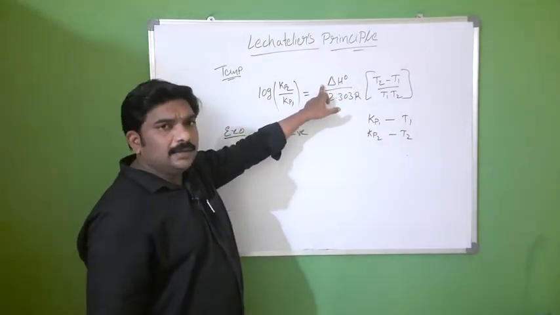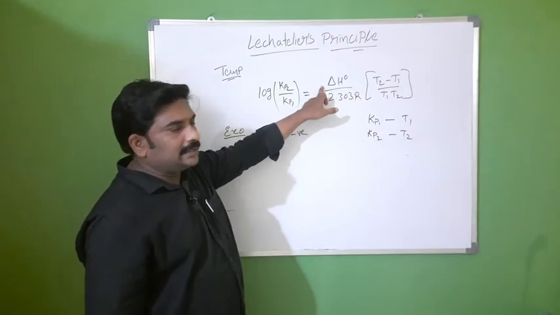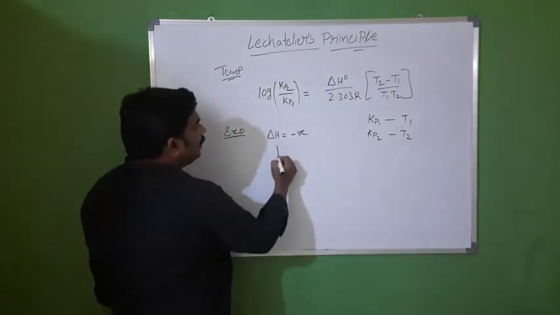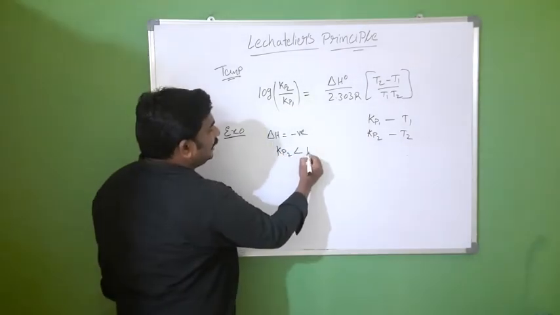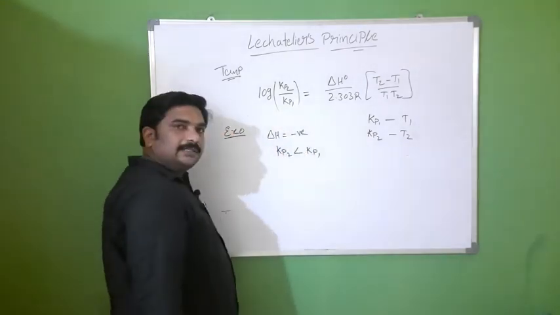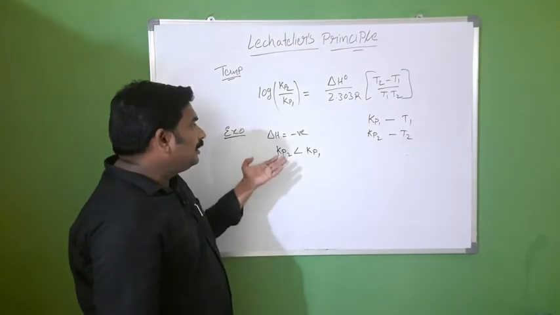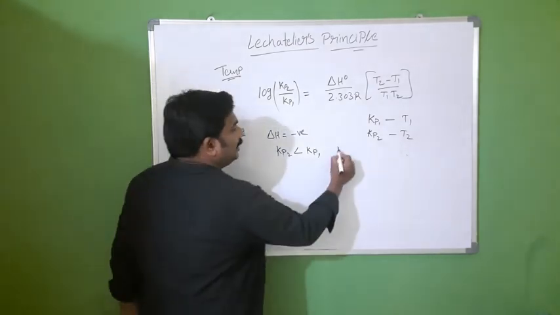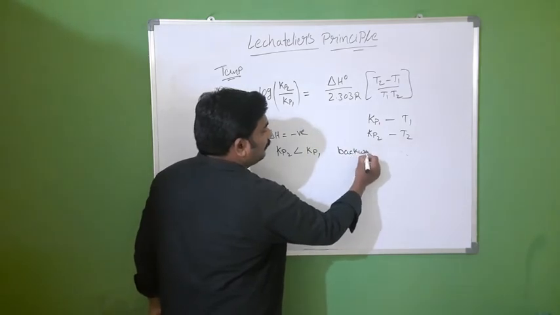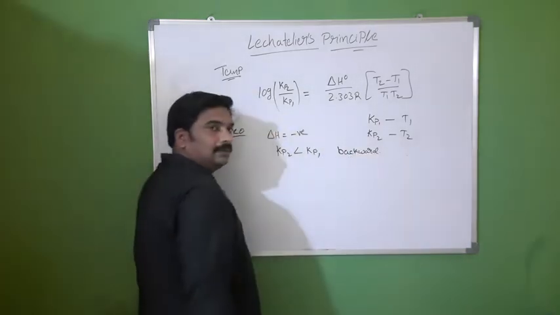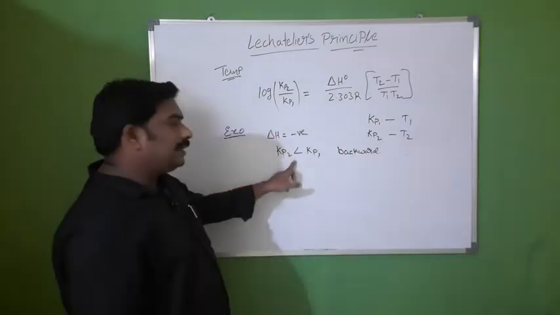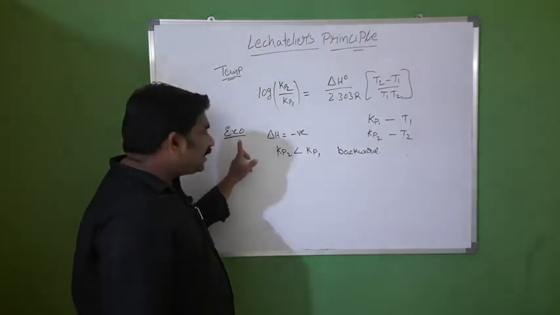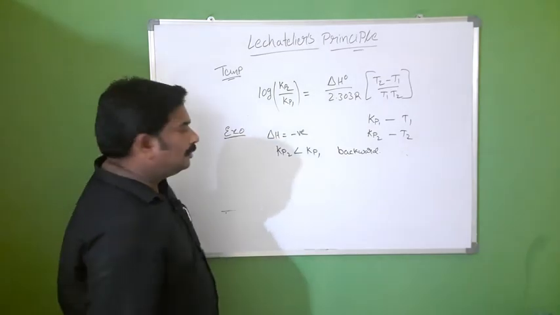Delta H is negative for an exothermic reaction, so this term will be negative. So Kp2 is less than Kp1. That means the reaction is in the backward direction. That means for an exothermic reaction, temperature increase is not favorable; low temperature is favorable.